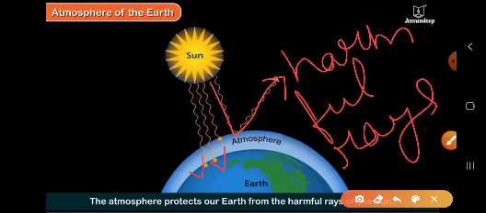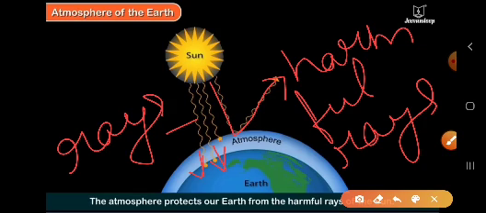The remaining, which are good for us, which bring warmth and heat to the earth's surface, are able to reach the surface of earth. These are the useful ones.